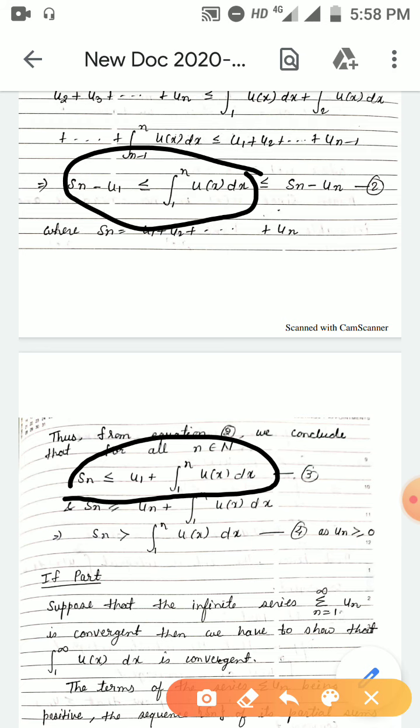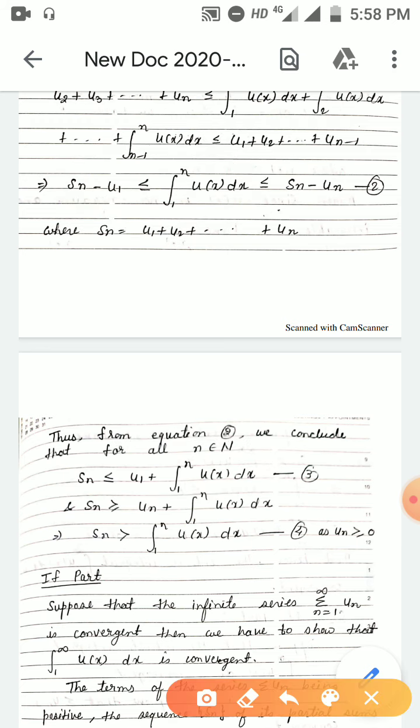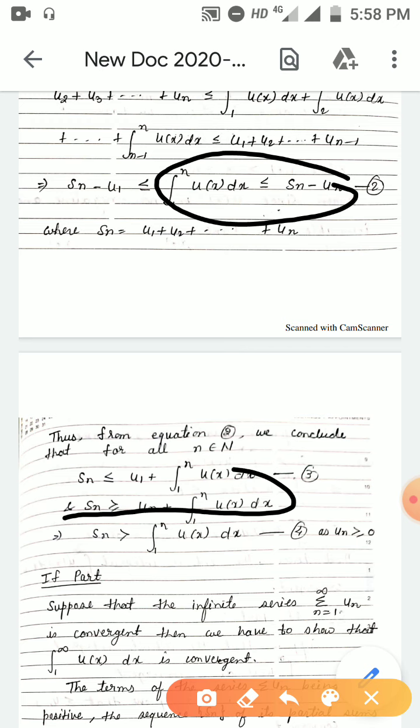Similarly, from the next two terms, we will get S_n is greater than or equal to u_n plus integration 1 to n of u(x) dx. Or from here we can write S_n is greater than integration 1 to n of u(x) dx. Take it as equation 4, and as the series is a series of positive terms, u_n is greater than or equal to 0, so we will get this term.